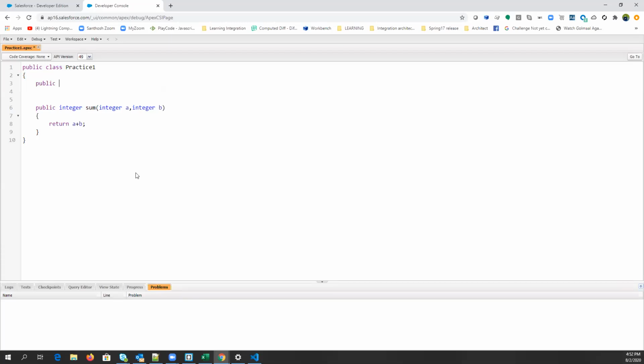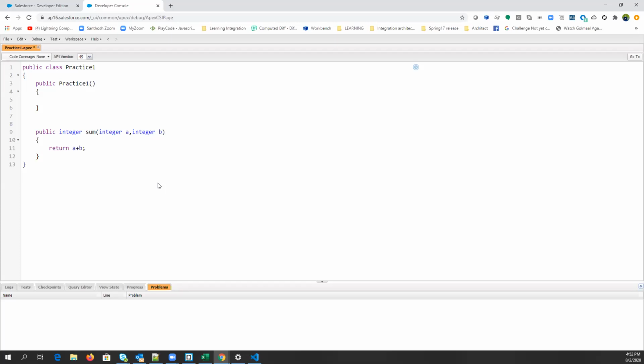It will be a non-parameterized constructor. Simple non-parameterized blank constructor like this. So in order to create an object of the class, a constructor is compulsory. So without a constructor, you cannot create an object of the class. But one more thing, guys.